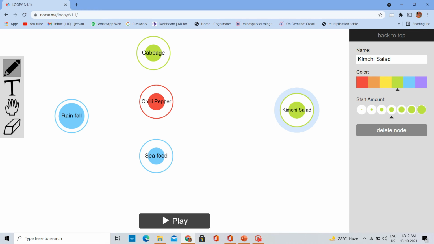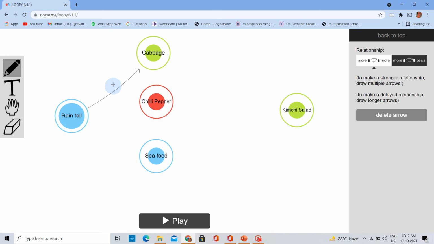After drawing the different elements of the kimchi crisis, to represent the system map, let us draw the interconnection between each and every element using the arrow symbol. Even though I am not good at drawing, I will try to draw the elements in a neat way. Right. So after drawing the interconnections between the elements, we have to give the nature of the relationship between each and every element.